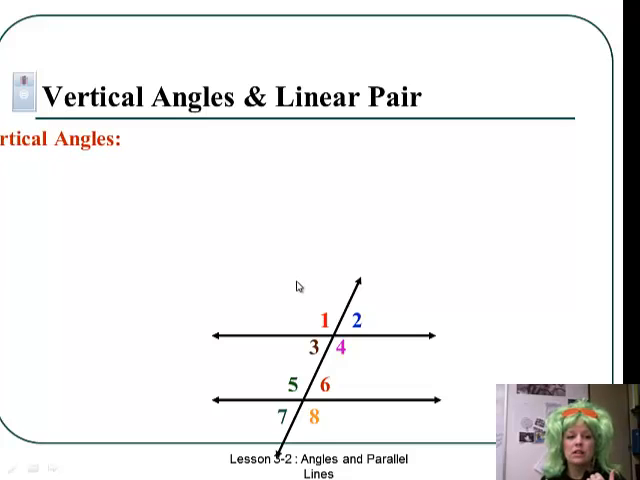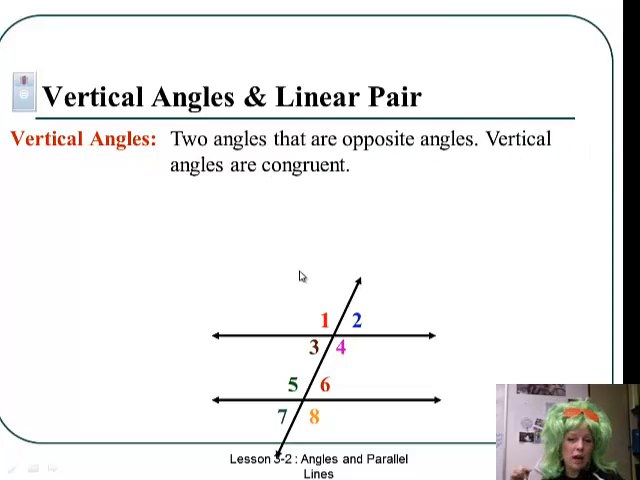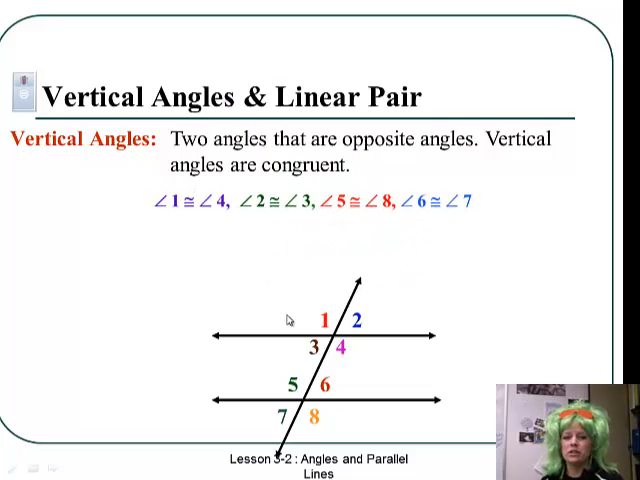Okay, vertical angles and linear pair. Put this in your notes. You already know it, but it'd be a good thing to put it down. Vertical angles, 2 angles that are opposite angles. Vertical angles are congruent. Look, 1 and 4, 2 and 3. Those are your vertical pairs. 5 and 8, and then 6 and 7. So if angle 1 was 100 degrees, angle 4 would be 100 degrees. If angle 2 was 80, angle 3 would be 80.